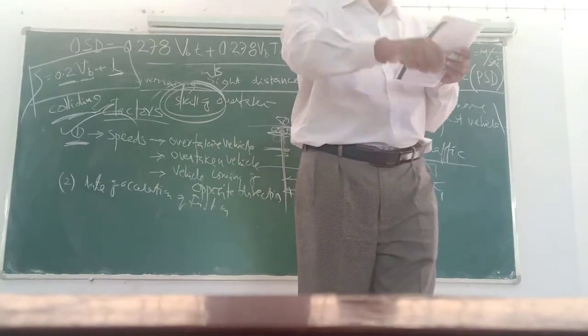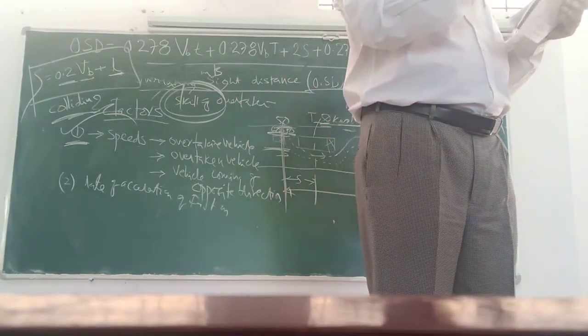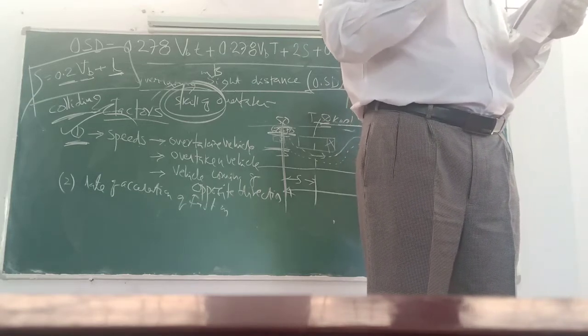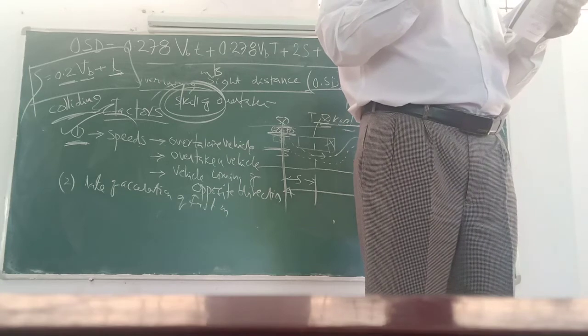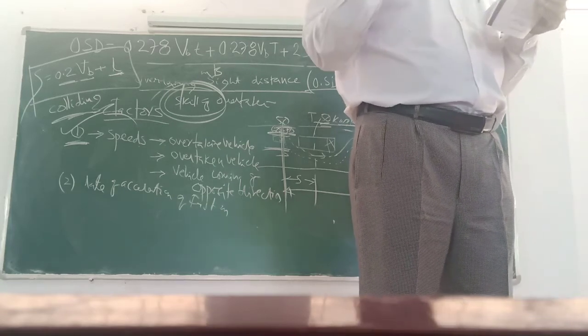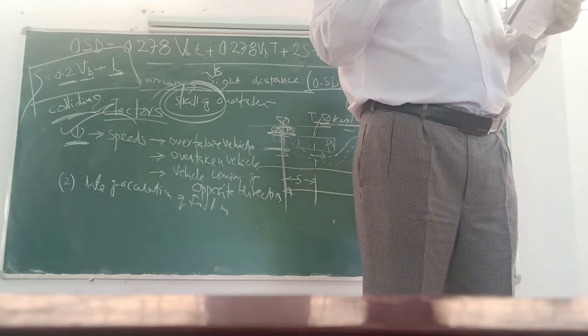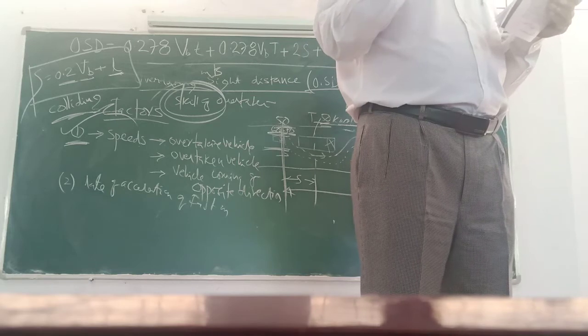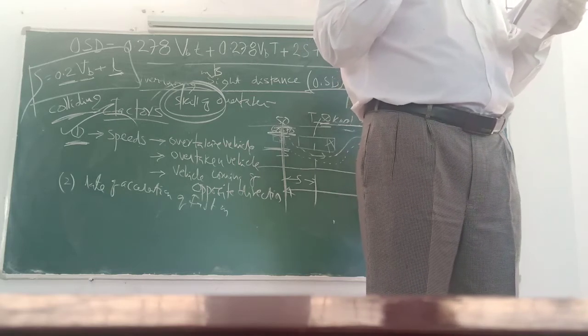Next, speeds of: one, the overtaking vehicle; two, the overtaken vehicle; three, the vehicle coming from the opposite direction.